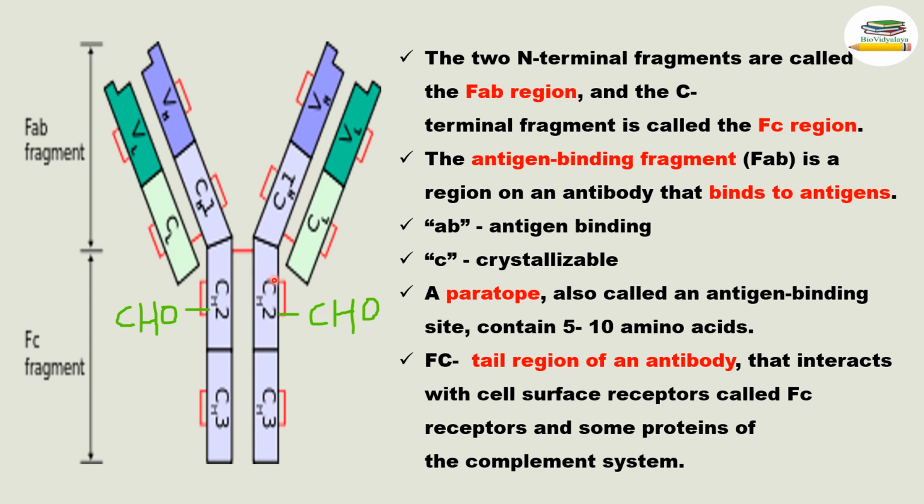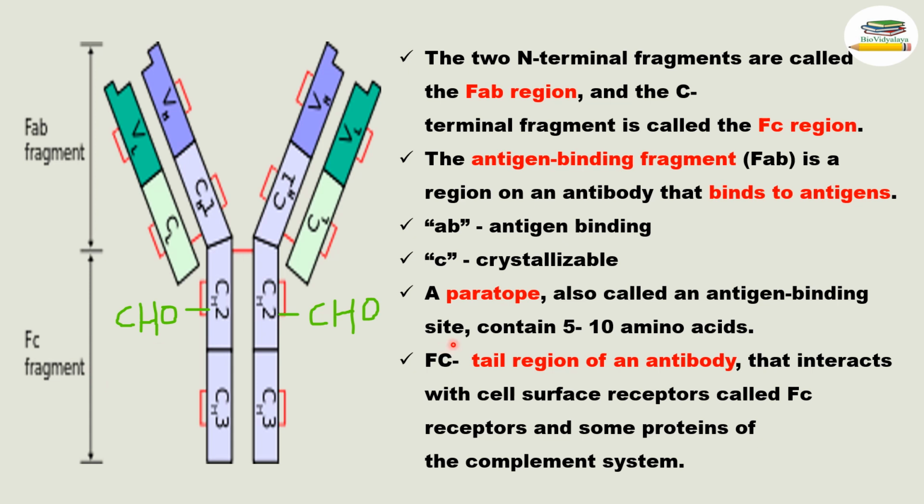This region is called the constant heavy chain 2 region. Here only the carbohydrate moiety is present. So this is called a glycoprotein. These antibodies are called glycoproteins because of the presence of this carbohydrate. This N-terminal fragment is called the FAB fragment, and this C-terminal fragment is called the FC fragment. So the two N-terminal fragments are called the FAB region, and the C-terminal fragment is called the FC region.